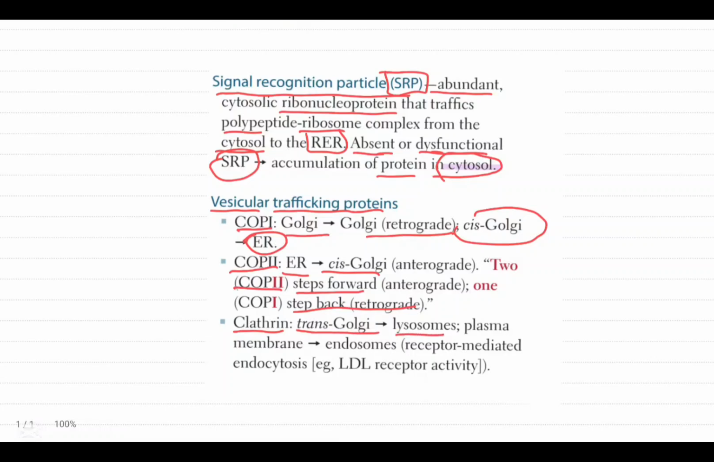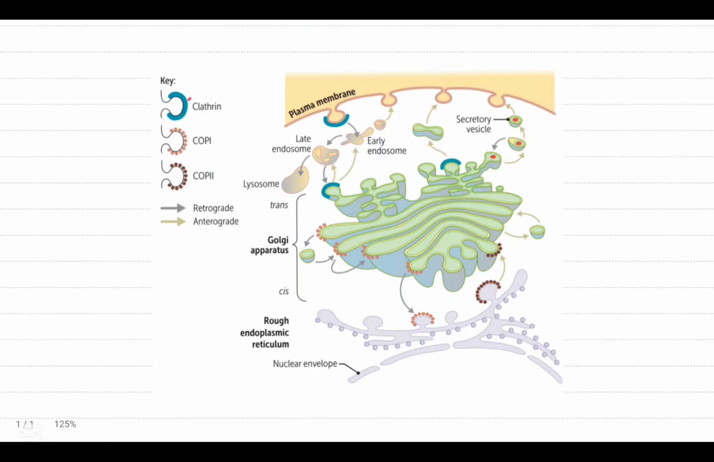Clathrin is from the trans Golgi to lysosomes, and from the plasma membrane to endosomes, for receptor-mediated endocytosis, for example LDL receptor activity. So from the plasma membrane there is a vesicle, and there is a coating of clathrin on the vesicle. Clathrin is coated on the vesicle, and this vesicle is transferred to the lysosome for further degradation.